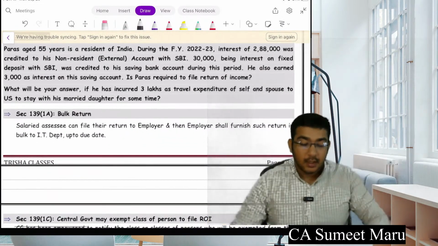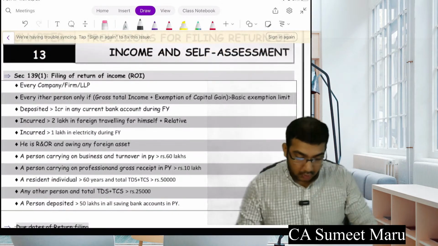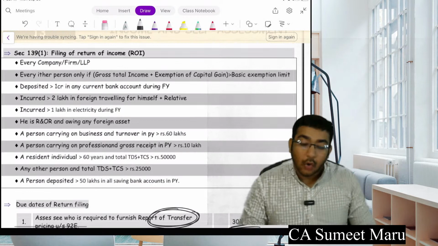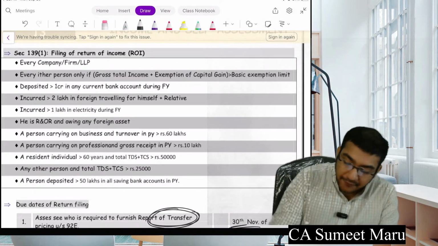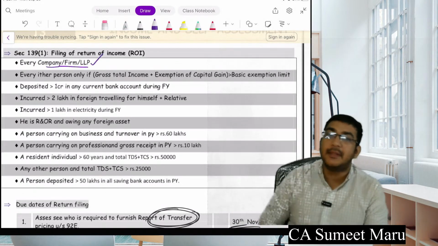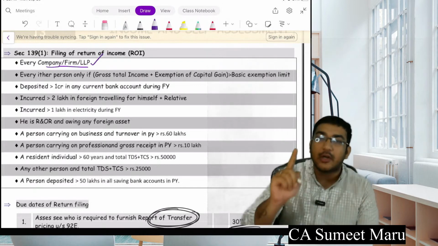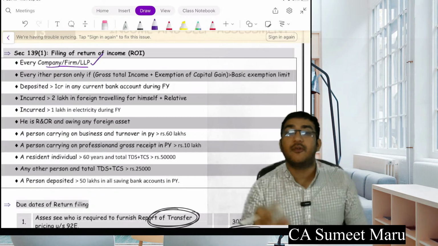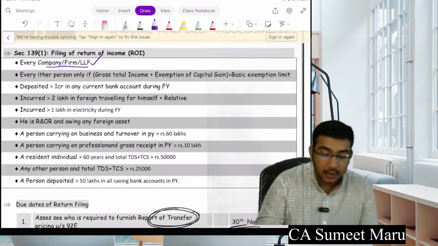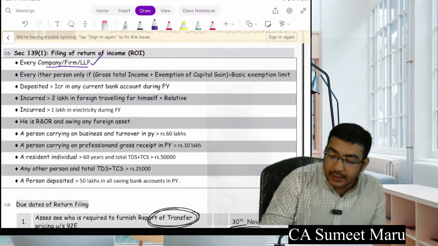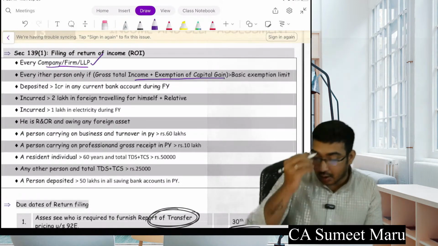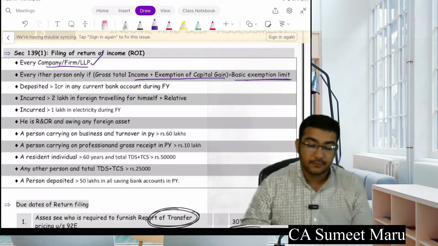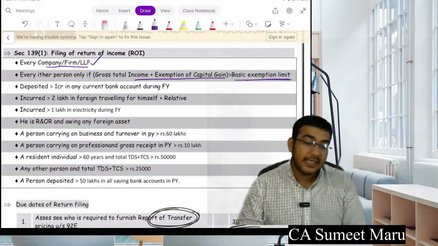Further, who needs to file this return? Every firm, company, LLP has to compulsorily file the return, even if the income is 1 rupee. Even if there are losses, you will have to file. Why? Because your loss will be carried forward only when you file the return. Either person, if gross total income before exemption of capital gain is more than basic exemption limit. Any other person like individual, HUF.